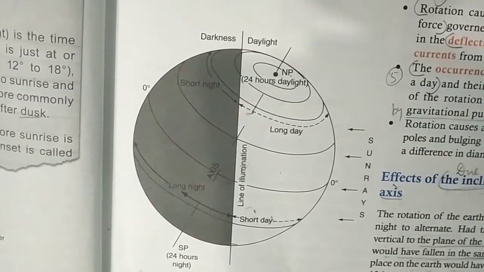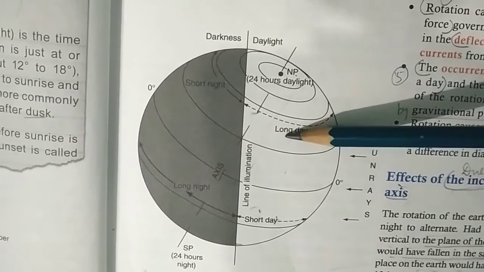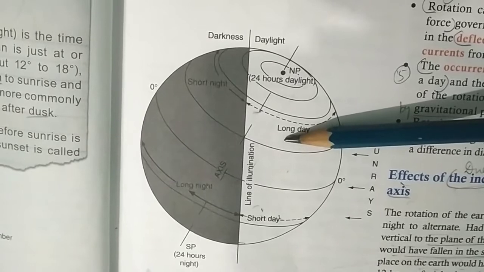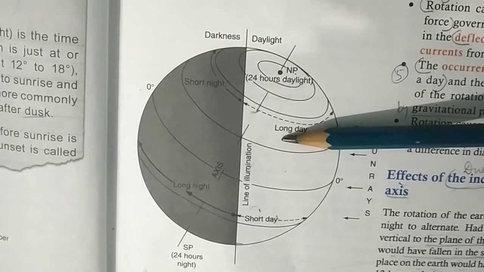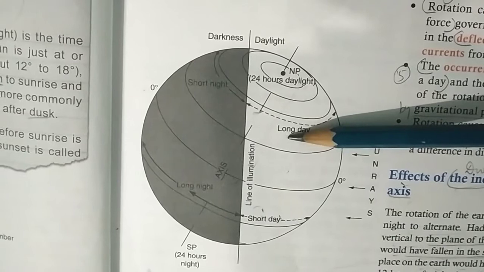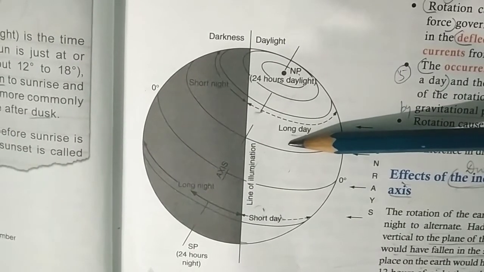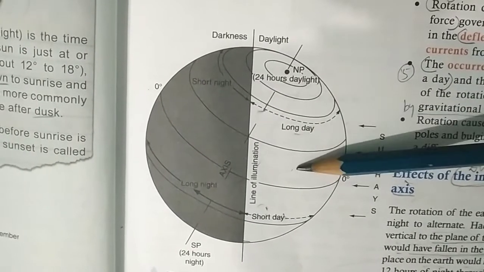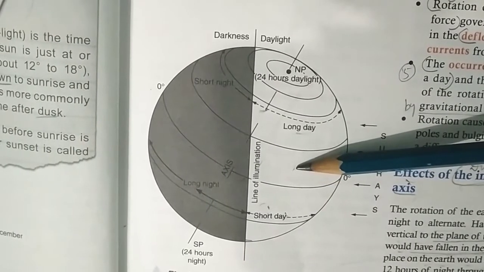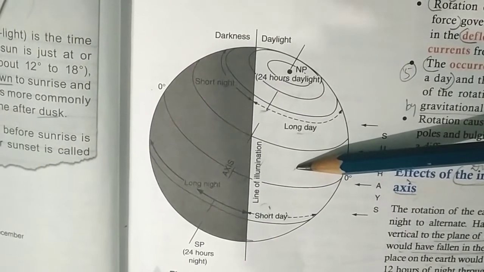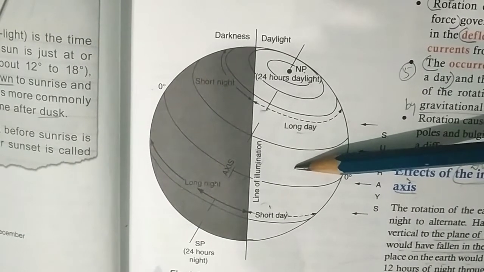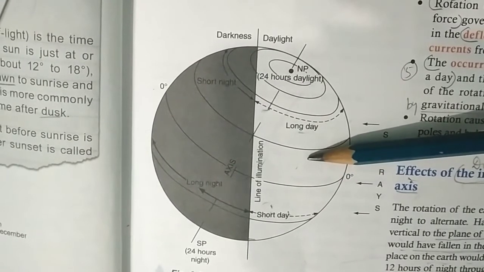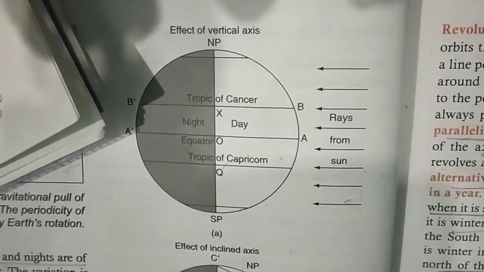There are effects of the inclination of the Earth's axis. The rotation of the Earth on its axis causes day and night to alternate. Had the axis of the Earth been vertical to the plane of Earth's orbit, the sun's rays would have fallen in the same manner all year. Every place on the Earth would have had 12 hours of day and 12 hours of night throughout the year. The days and nights, however, are of different lengths in different places at different times of the year.